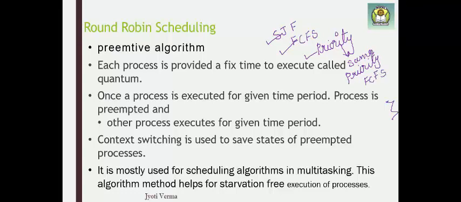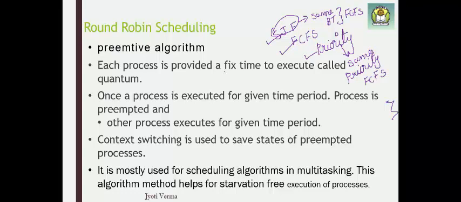FCFS only. And in SJF also, if two processes have the same burst time, then which algorithm is followed? FCFS only is followed.